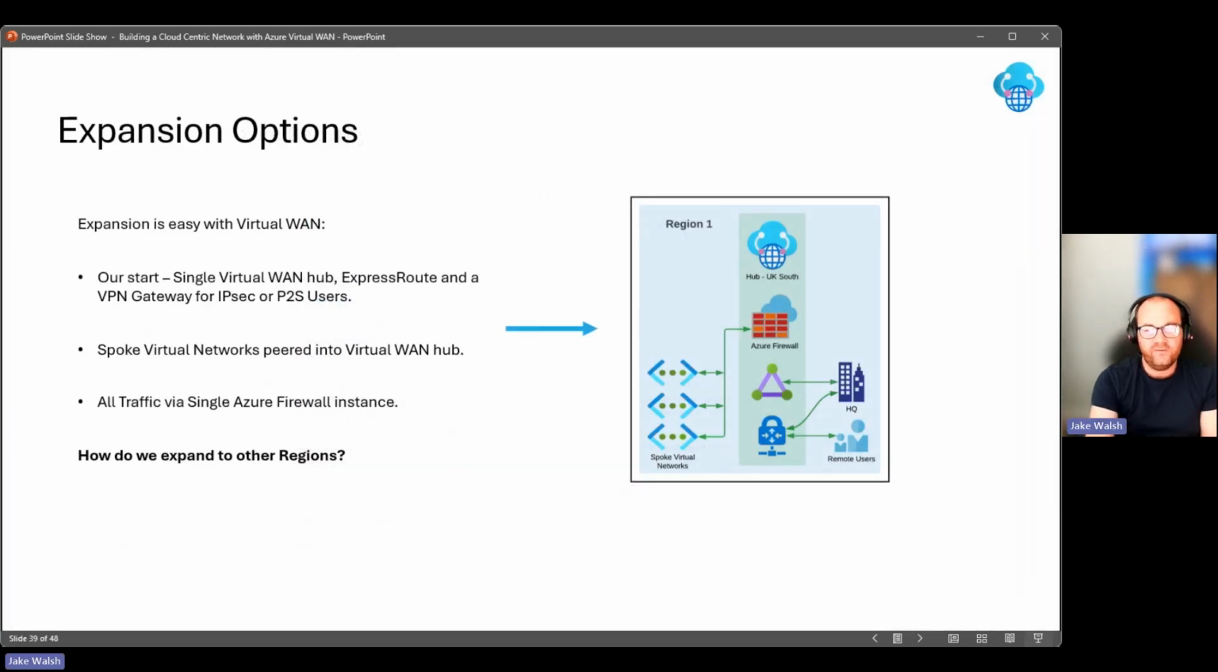So we'll just talk briefly on expansion as well, because again, this is an important point, something that we need to consider really. So I've got a little diagram here. We're just going to start with a single virtual WAN hub. We've got an ExpressRoute, we've got a VPN gateway for perhaps an IPsec tunnel or some point-to-site users. We've got a few spoke virtual networks peered into a virtual WAN hub, and all of the traffic is via a single firewall instance. So the question here really is, how would we expand this to other regions? What would that look like from an overview perspective?